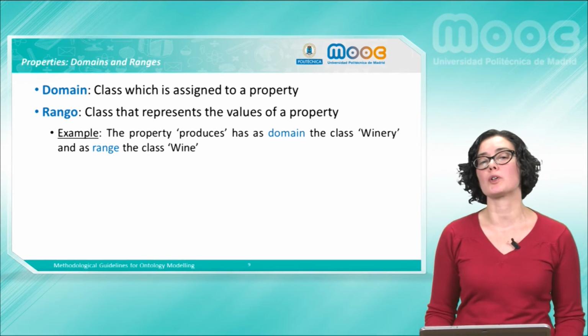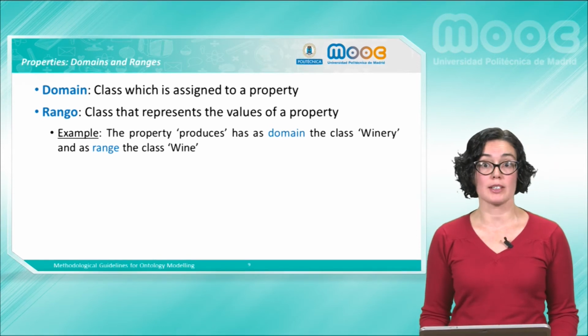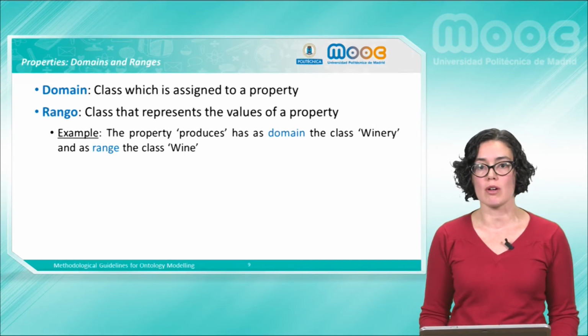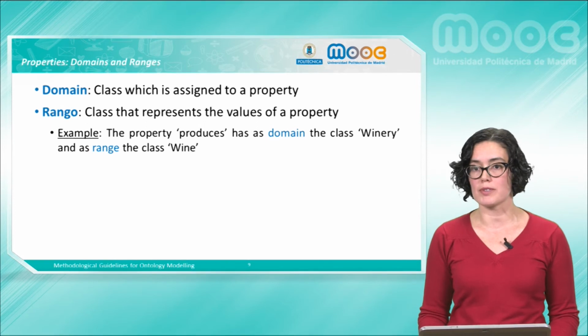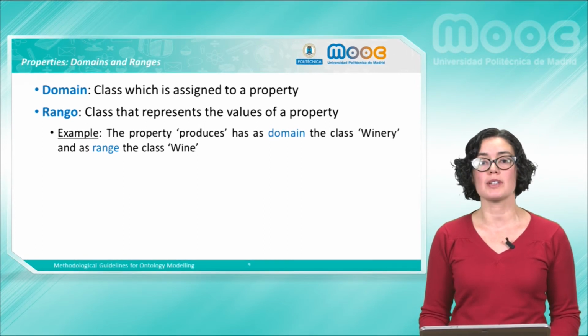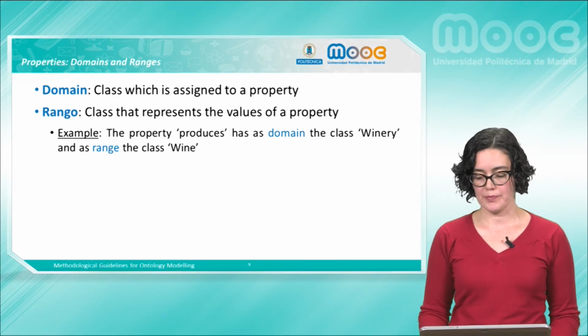When talking about properties, relationships or attributes, it is necessary to define the domain and range. Domain refers to the class whose role is to be subject of the property, and range refers to the values of the property. For example, the wineries produce wine. In general, you can compare the domain with the origin of the relation, in this example, winery, and the range with the destination of such a relation, in this example, wine.